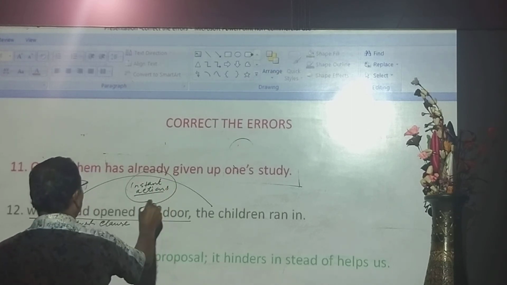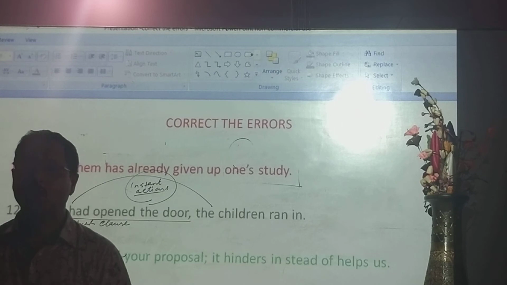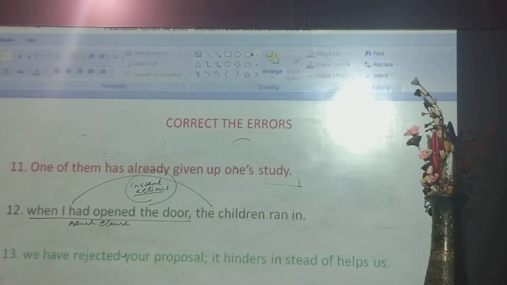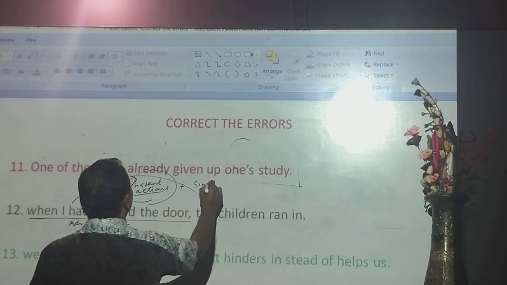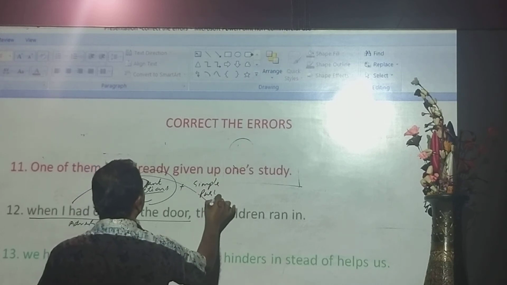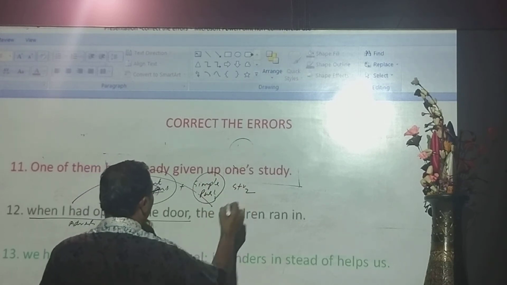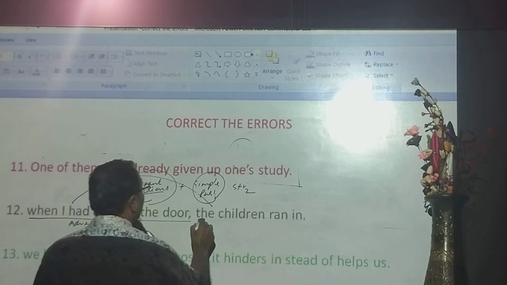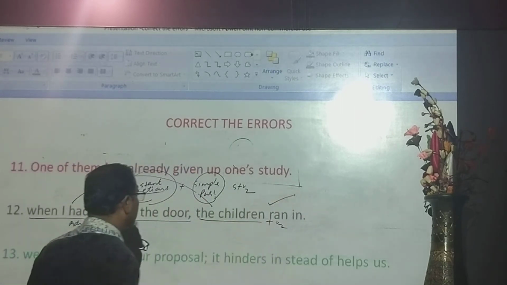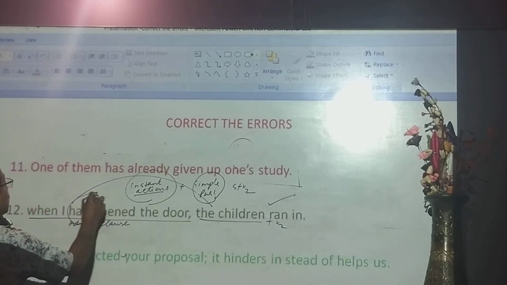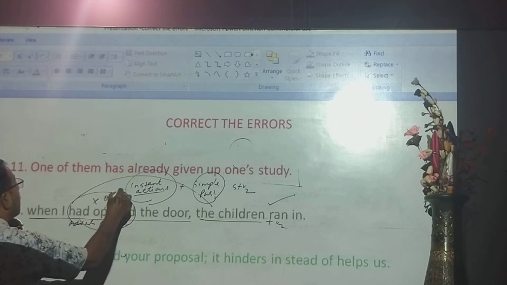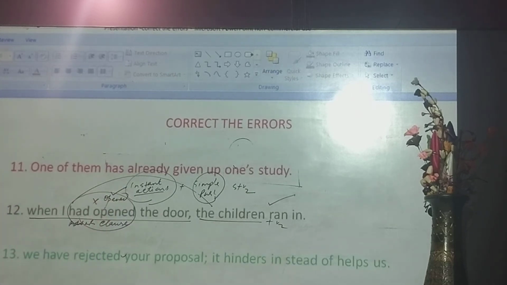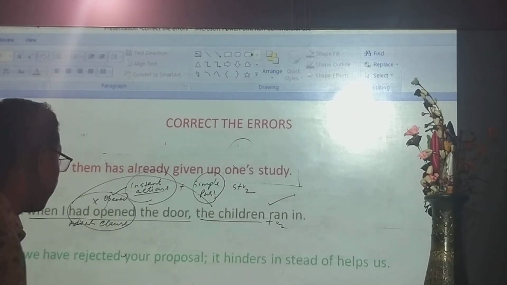And you know, when both the clauses have instant actions, both the clauses should be written in the same tense. And instant actions are written in simple past, and progressive actions are written in progressive tense. It is simple past, again subject plus V2. This part is subject plus V2. This is the correct one. Come here. When I hit upon the door, this part is the mistake. It will be when I opened the door, the children ran. Both are instant actions. Okay.